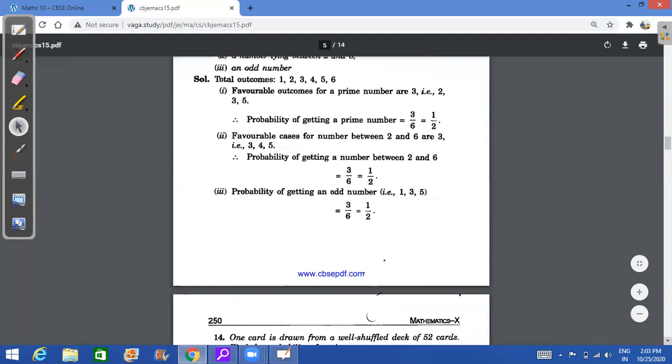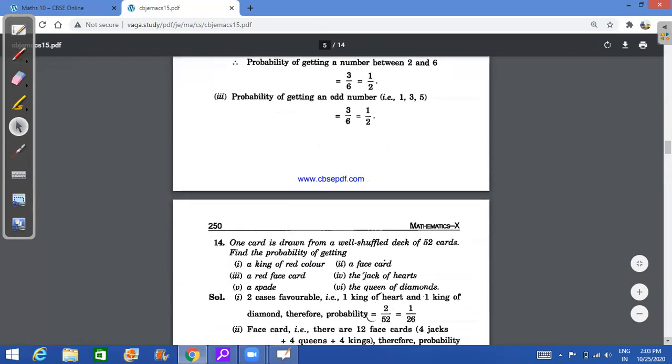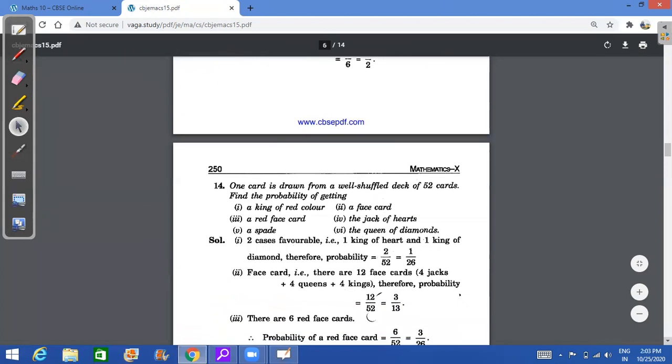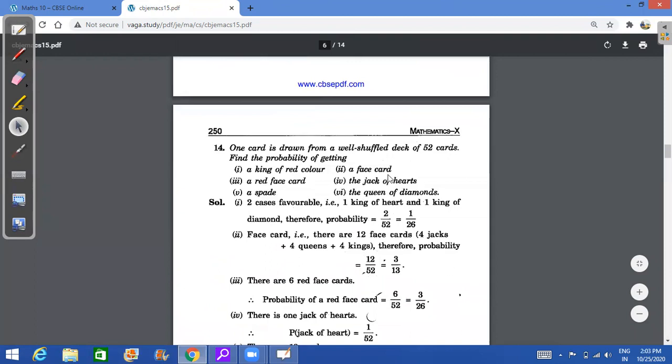Right? So this is up to question number 13 I have discussed. In the next class, I'll be discussing question number 14 onwards.